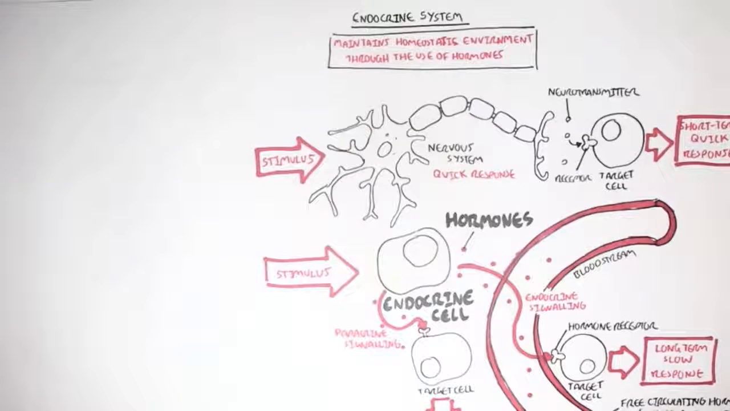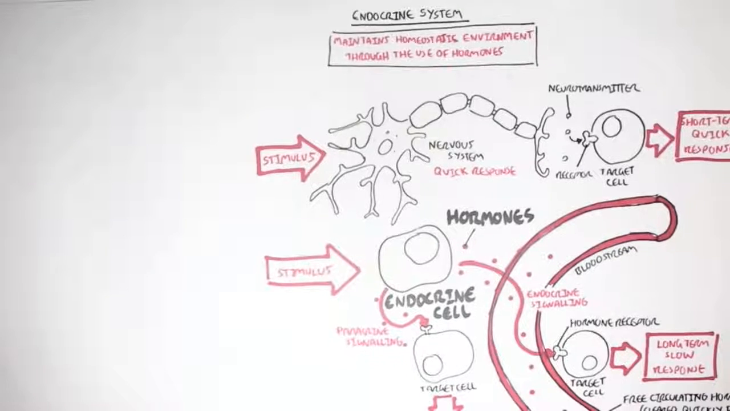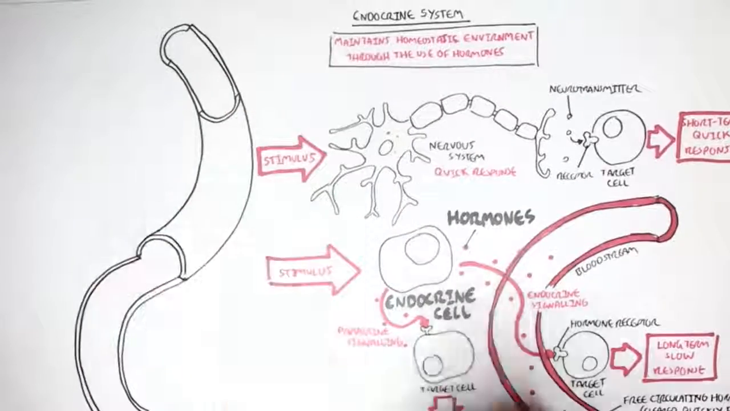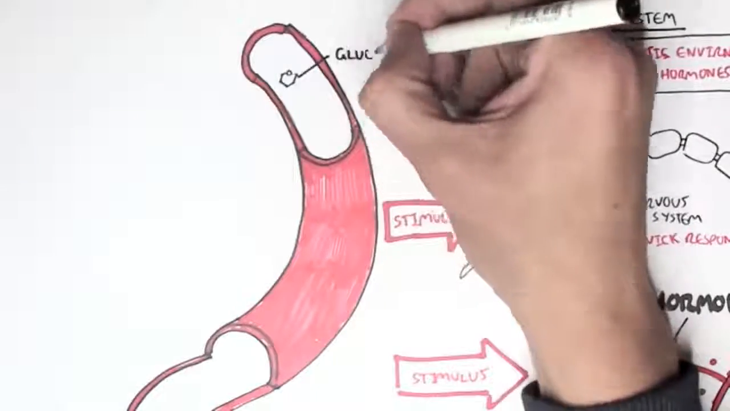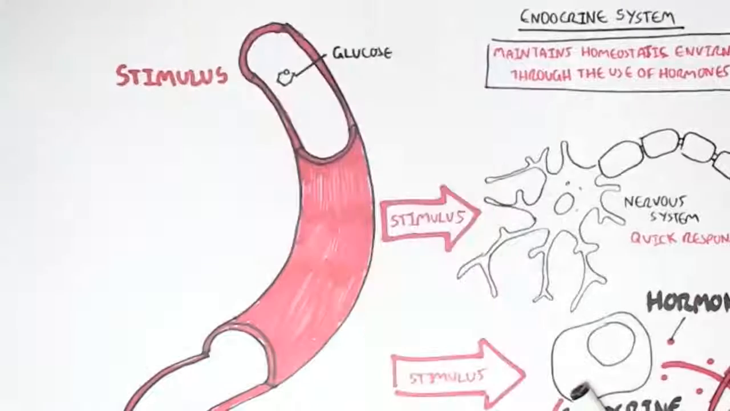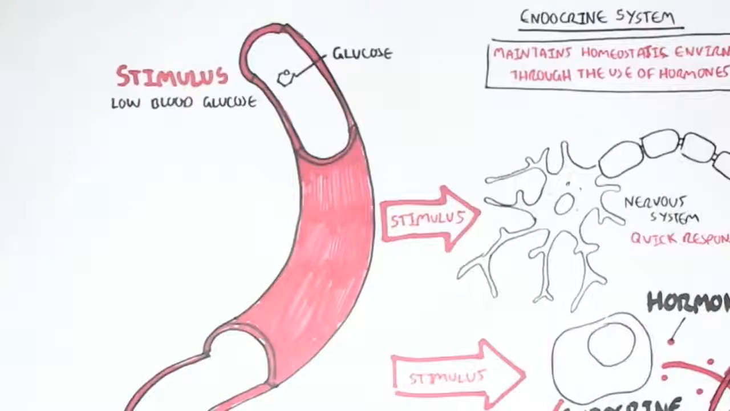Okay, now that we know a bit more about hormones, these signaling molecules, let's look at an example of an endocrine response. A good example is to look at blood glucose. So here in the bloodstream, we have low glucose levels. And this is not very good because we need glucose. Glucose is a source of energy for tissues in our body. So low blood glucose is a stimulus, and the body will have to try to fix this to maintain homeostasis. So it will try to increase blood glucose levels.